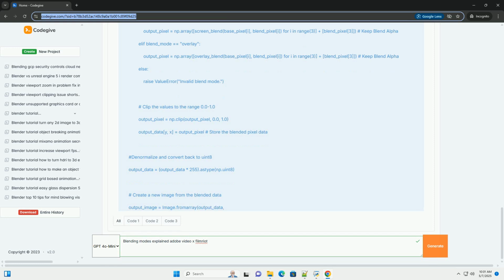CR equals CB plus CS, minus 2 times CB times CS. Subtract subtracts the source color from the base color. CR equals CB minus CS. Results can be negative, so the result is clipped to 0.0.